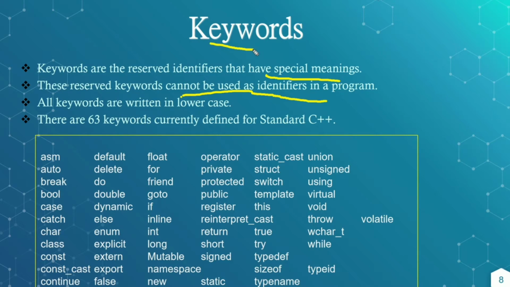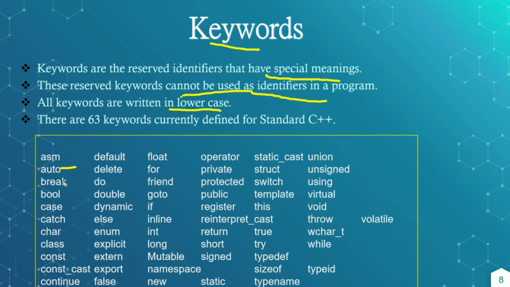All keywords are written in lower case. In C++ we have 63 keywords. At first there were very few, but as the C++ versions increase, new keywords are included. Some of the keywords are listed here.